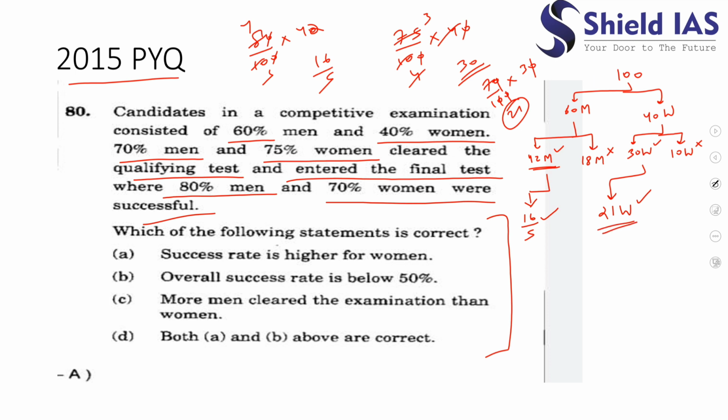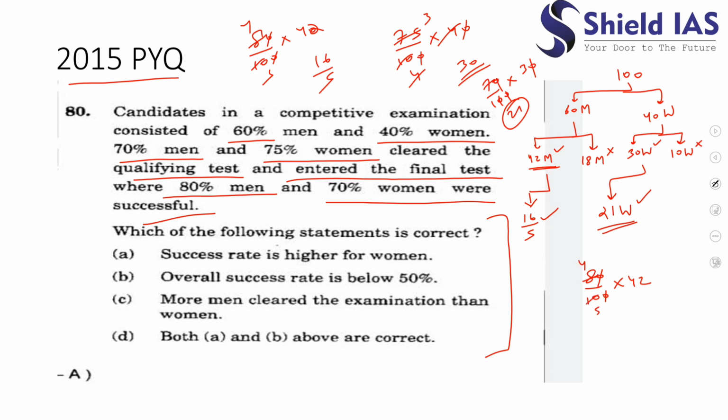Yes, okay. So let us see what is the question now. Okay, I have done some mistake, I think. So it is saying that 80% men, so 80% of 42, right?